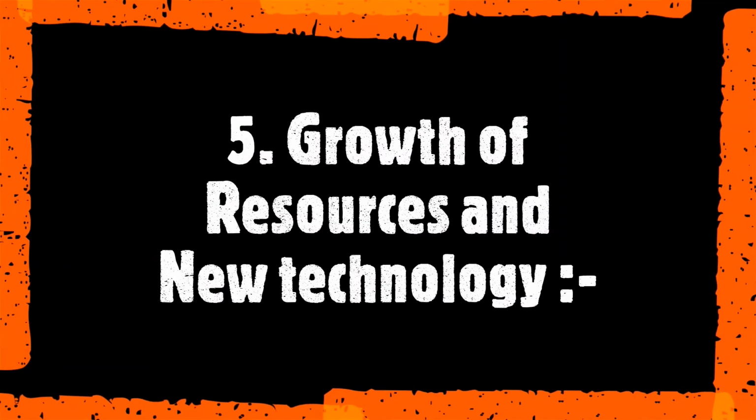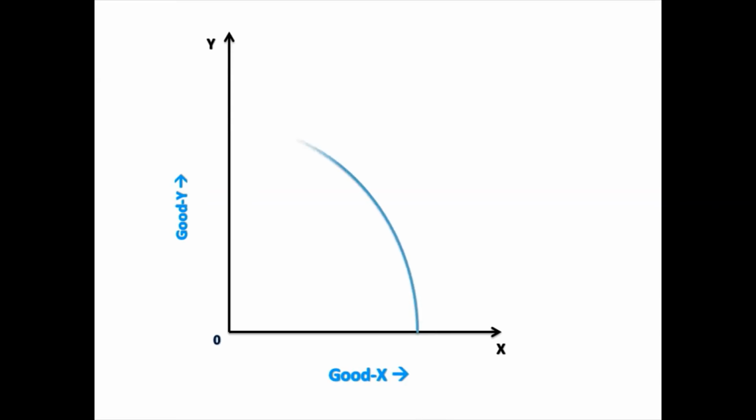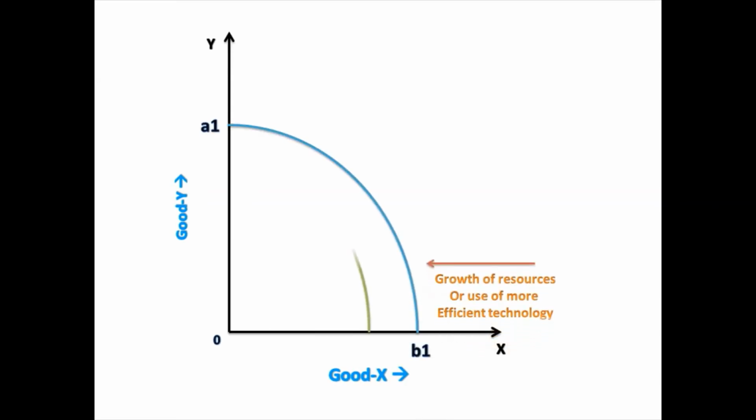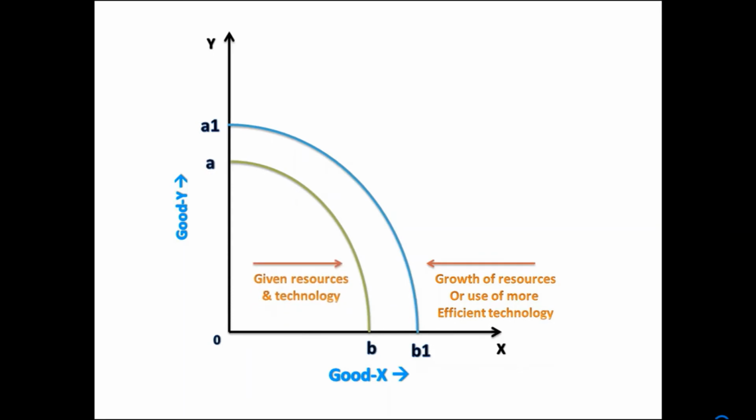Fifth, growth of resources and new technology. PPC tells us that with growth of resources and new technology for good X and good Y, we can produce more of both the goods. Accordingly, PPC shifts to the right in the figure.